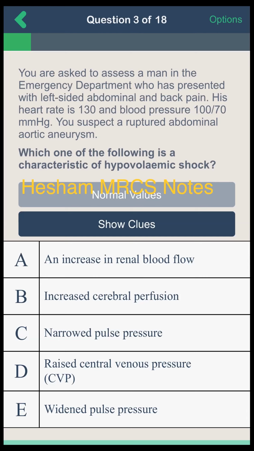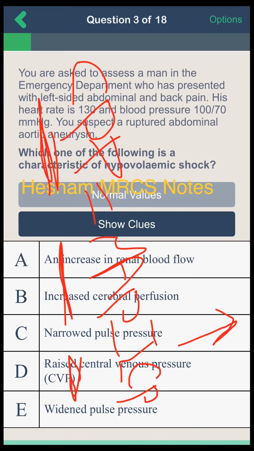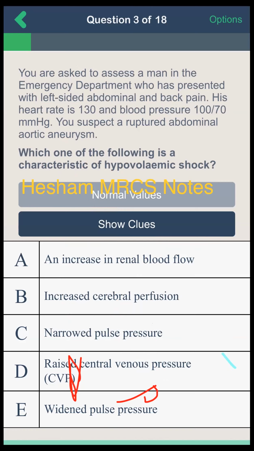Shall I write the equation? Cerebral perfusion pressure equals mean arterial pressure minus intracranial pressure. When intracranial pressure increases, the cerebral perfusion pressure decreases. When mean arterial pressure decreases, then the cerebral perfusion pressure decreases. So in this case of hypovolemia, the cerebral perfusion pressure also will be decreased, not increased. Another question. So the correct answer here is C, narrow pulse pressure.